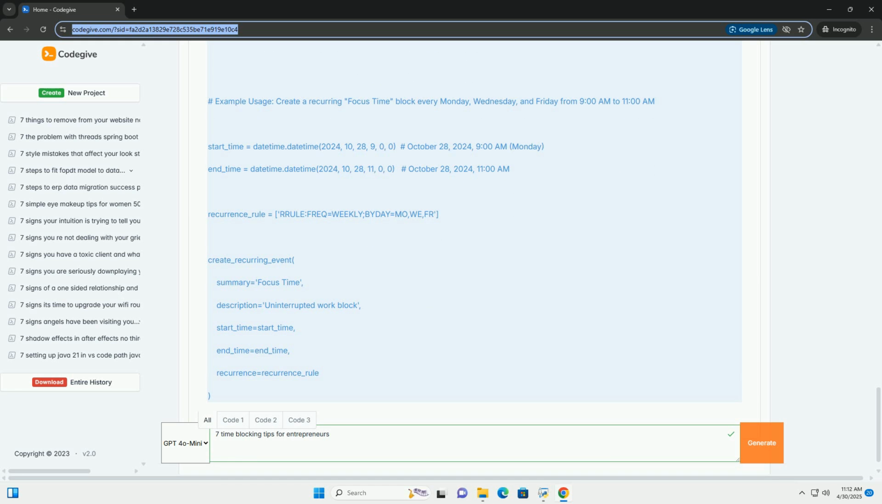Tip 7: review and adjust regularly. Time blocking is not a set-it-and-forget-it technique. It requires ongoing review and adjustment. Daily review: at the end of each day, review your calendar. Did you complete all your scheduled tasks? What caused any deviations from your schedule?